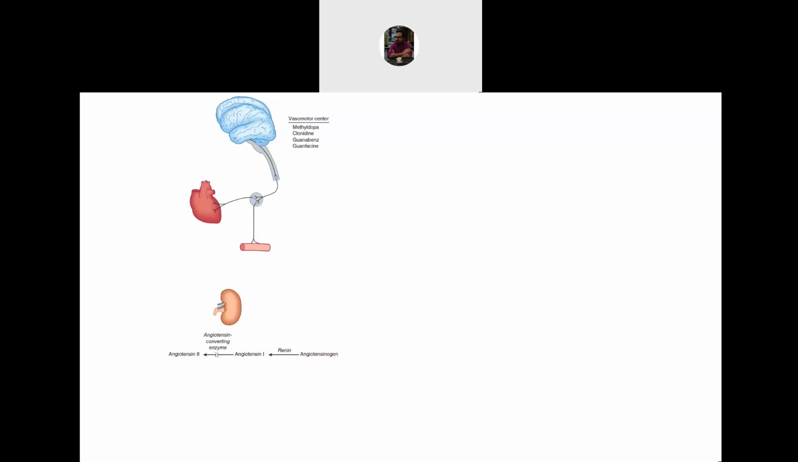Inhibition of the vasomotor center abolishes the baroreceptor reflex. Methyldopa happens to be the safest drug in pregnancy because it is not carcinogenic. It's not teratogenic.